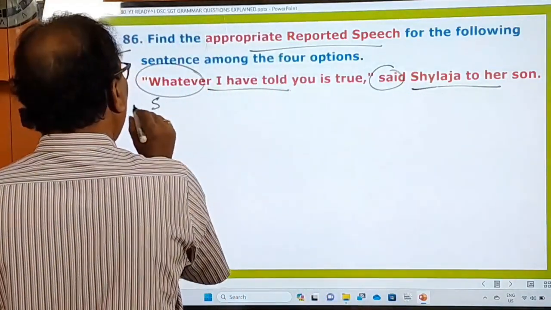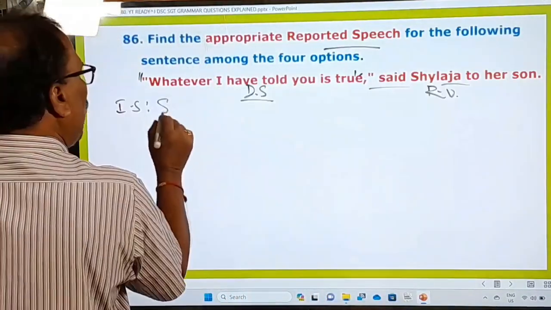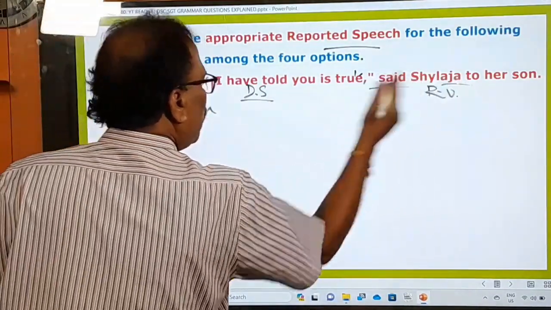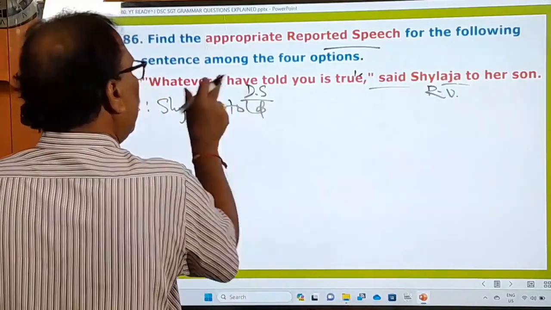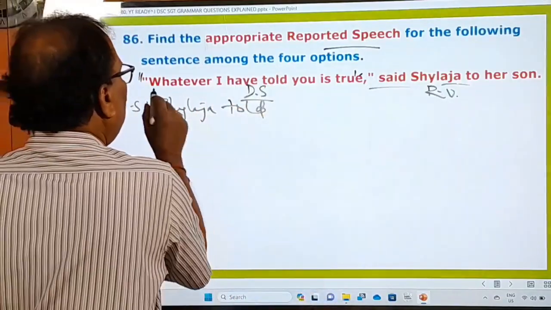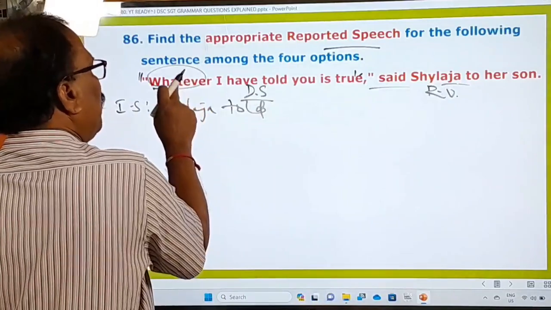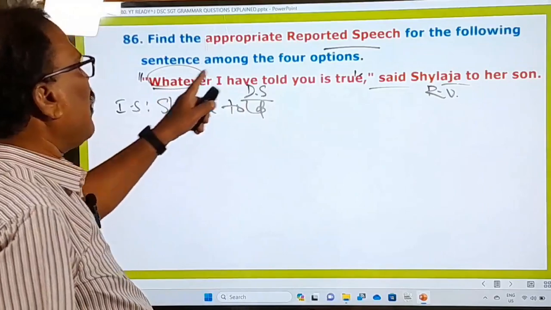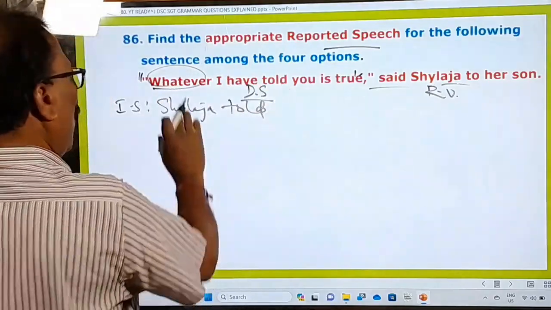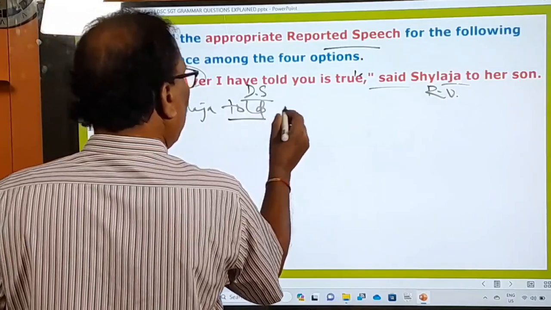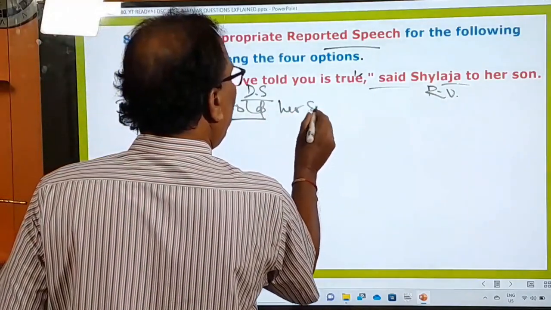What should you say? Now let me change it into indirect speech. Shailaja, right? Shailaja said to is turned into told, because the sentence given in the direct speech is a normal sentence. Don't get confused that this is a WH word, please. It's not a questioning word. This is only an ordinary word, right? Whatever I have told you is an ordinary statement. That's why here told, Shailaja told her son, right?